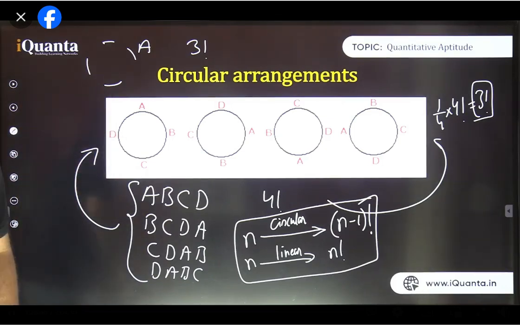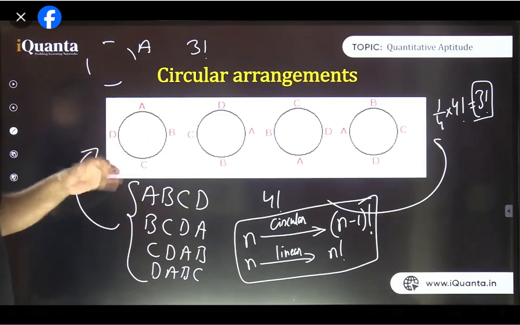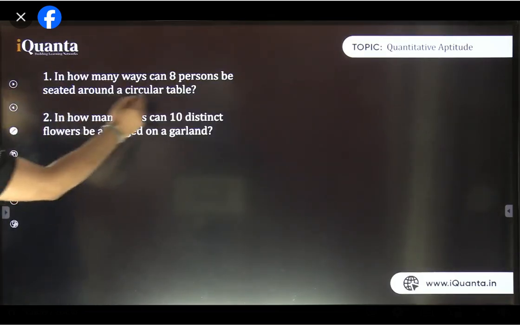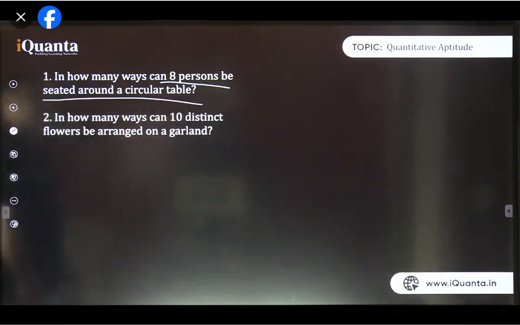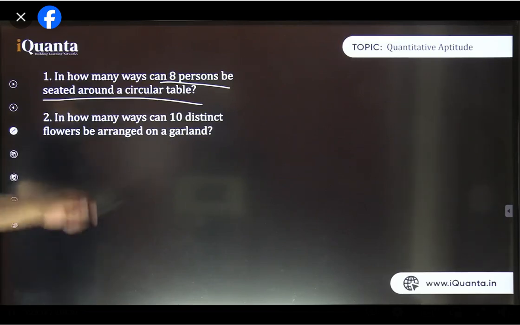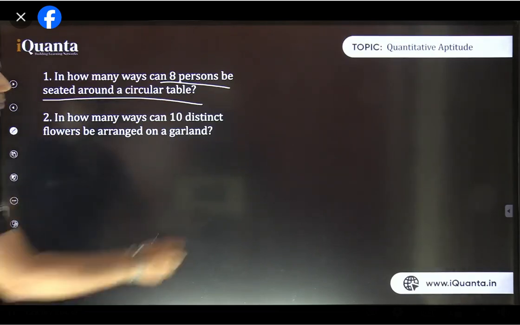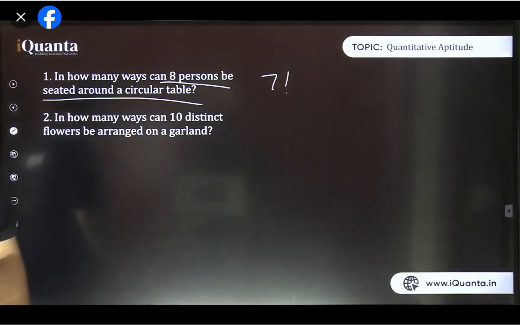And somebody wrote in comments, I saw that, regarding the necklace case. See, when it becomes a necklace, let me talk on the next slide. First serious question. In how many ways can 8 persons be seated around a circular table? Answer fast. First answer this one, then I will discuss the necklace one also. Yes, it is 7 factorial, good. 7 factorial is 5040 by the way, Shubham. It's not 1440. Okay.